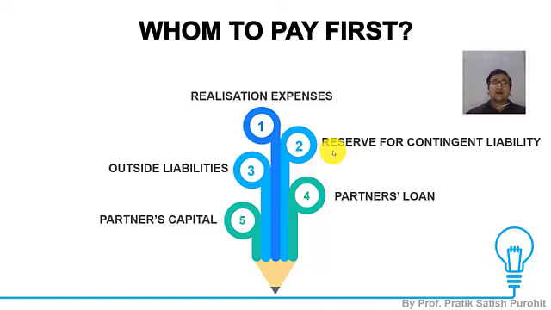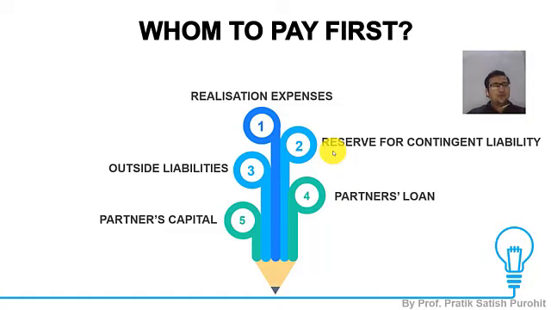Realization expenses are those expenses which are incurred for the purpose of selling those assets. Like if I'm closing down my business, I'm dissolving my firm, I'm selling off the assets. So I need to put up some advertisement for the sale of assets, that I'm ready to sell off my assets so that people can come and buy those assets, or I can hire an agent for doing such ads.